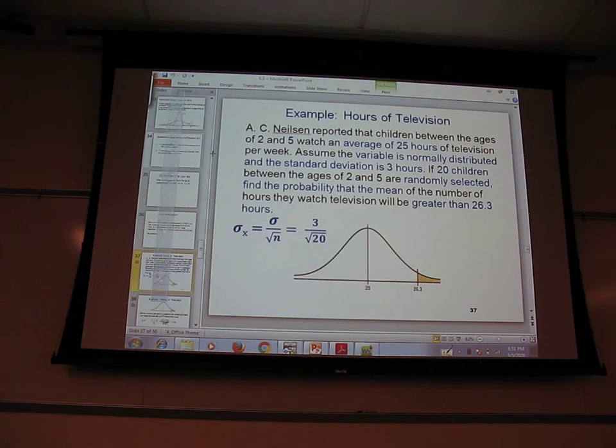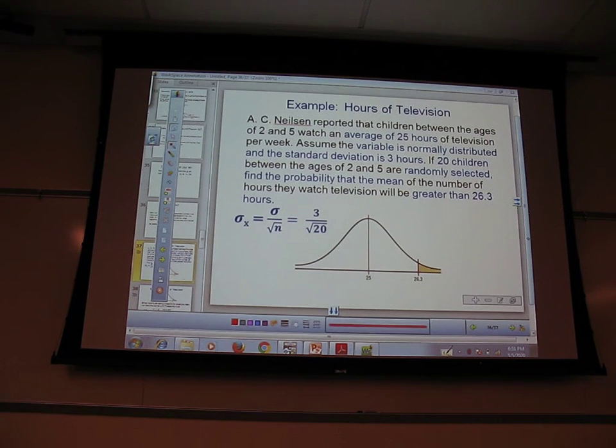Okay, so here, Jay, go ahead and read. Example, hours of television. A.C. Nielsen reported that children between the ages of 2 and 5 watch an average of 25 hours of television per week. Assume the variable is normally distributed and the standard deviation is 3 hours. If 20 children between the ages of 2 and 5 are randomly selected, find the probability that the mean of the number of hours they watch television will be greater than 26.3 hours.